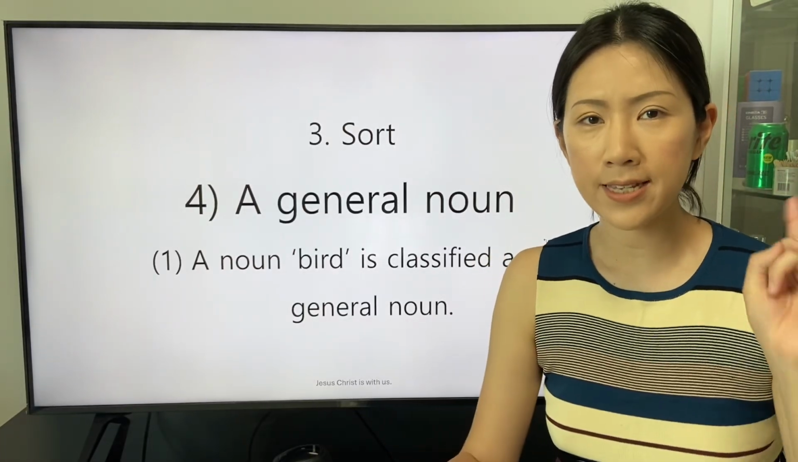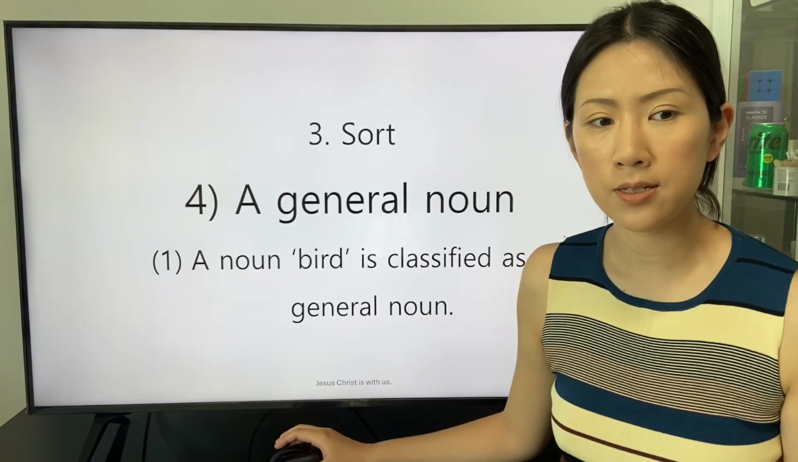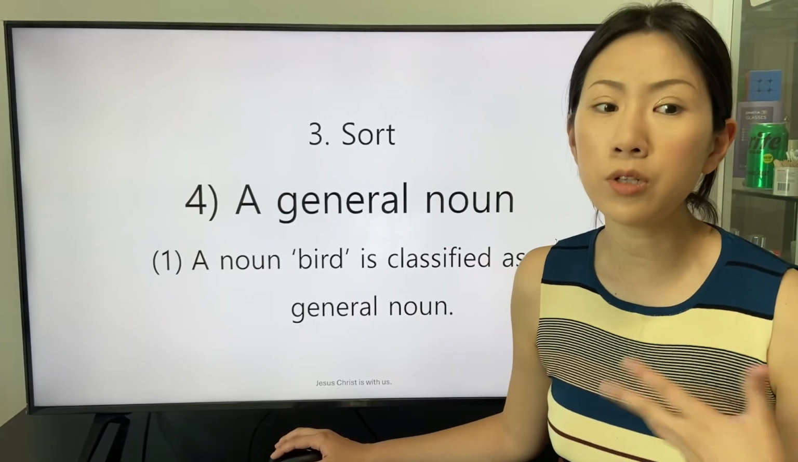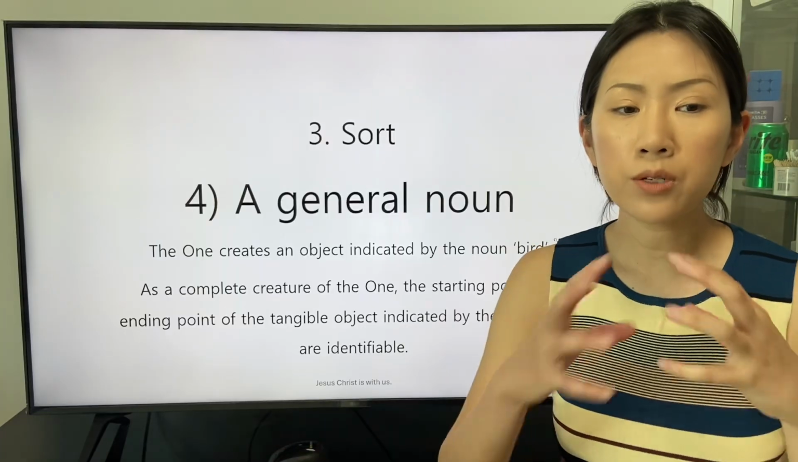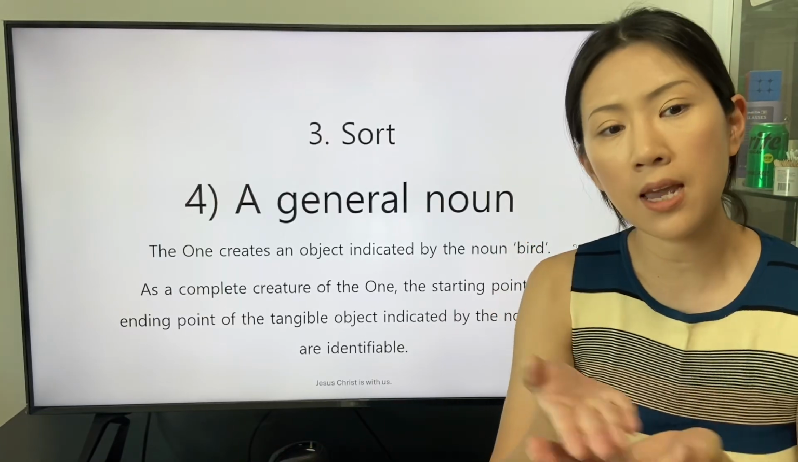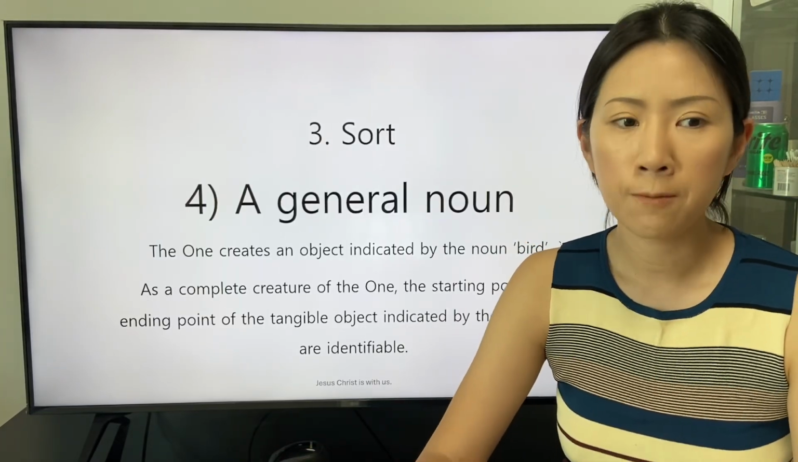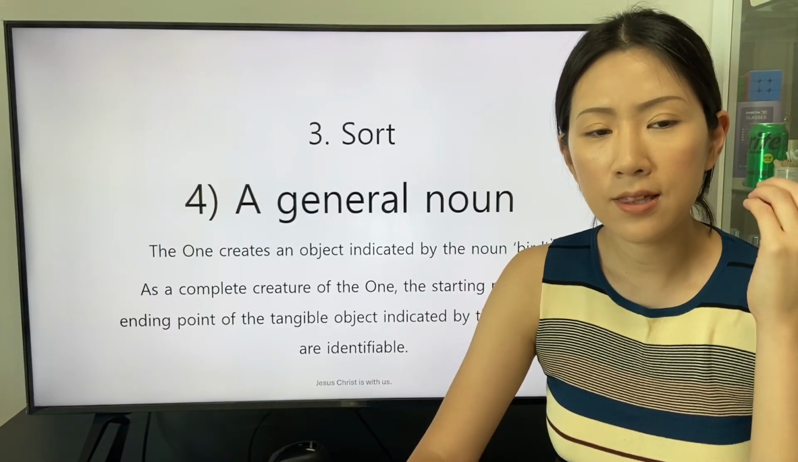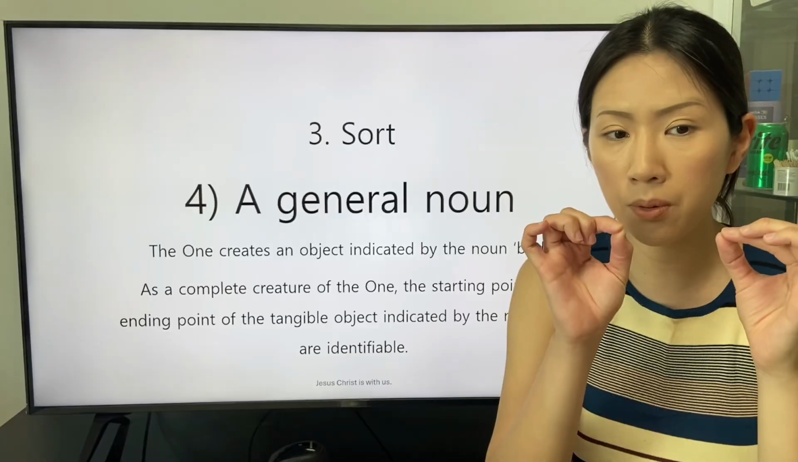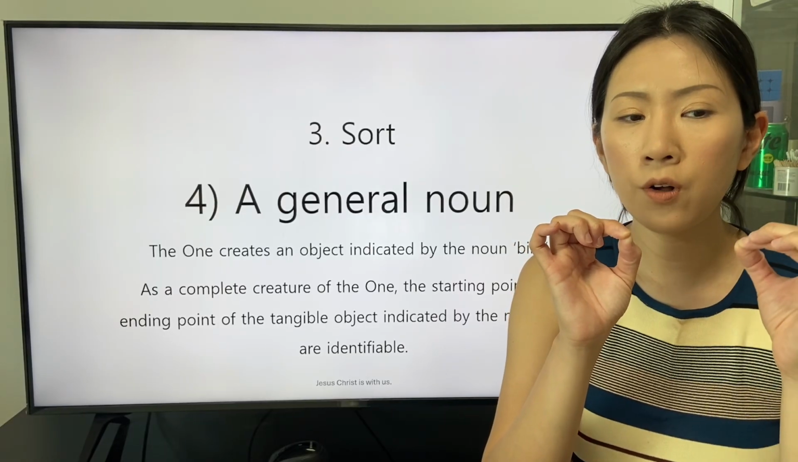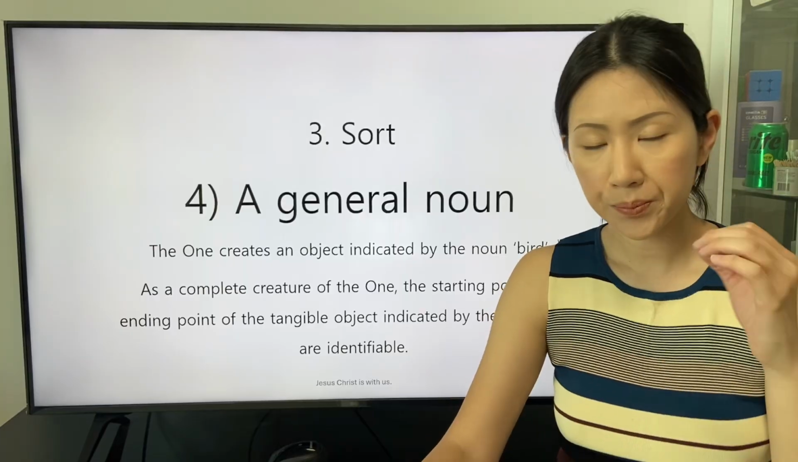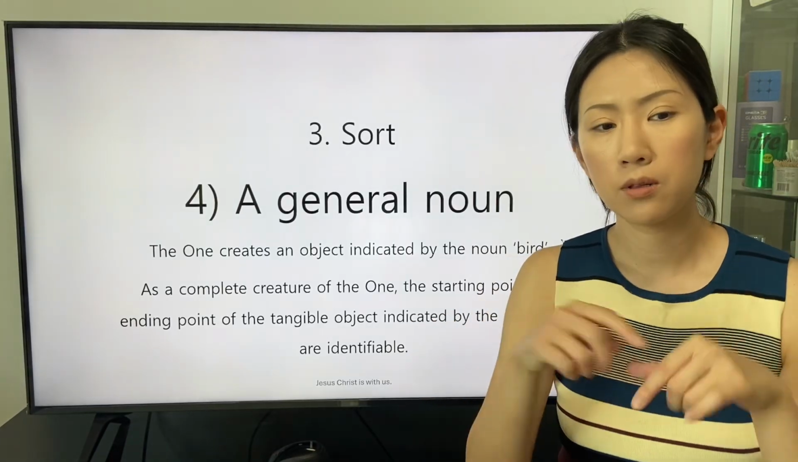The first example of a general noun is this. A noun, bird, is classified as a general noun. The one creates an object indicated by the noun bird. As a complete creature of the one, the starting point and the ending point of the tangible object indicated by the noun bird are identifiable.